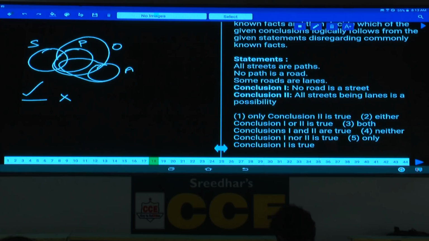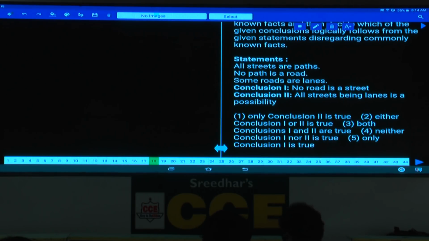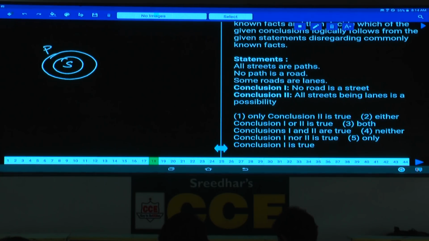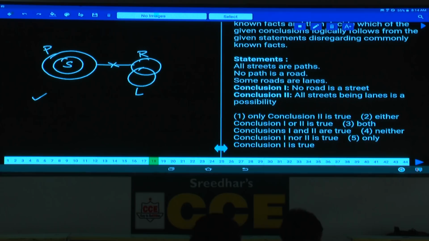Then the 18th one. Question number 18: all streets are paths, no path is a road, and some roads are lanes. The first conclusion is: no road is a street. It is definitely true. And the next one is a possibility.